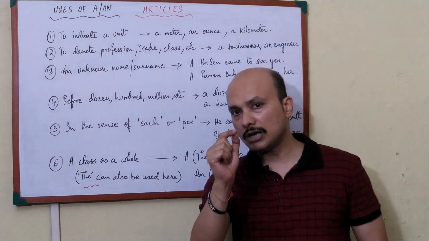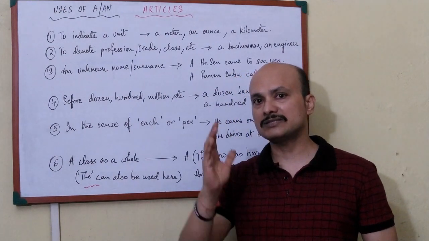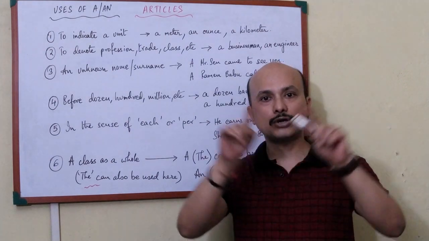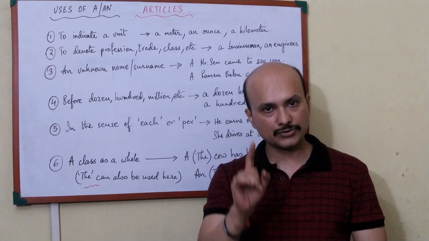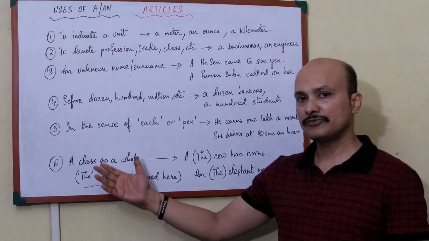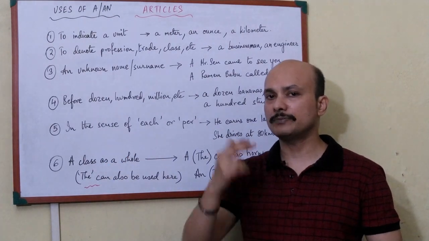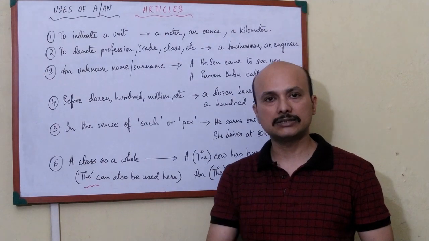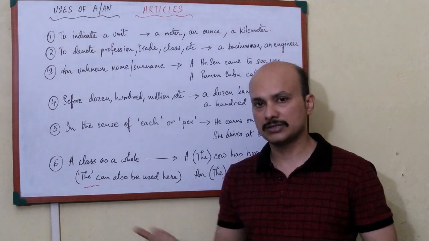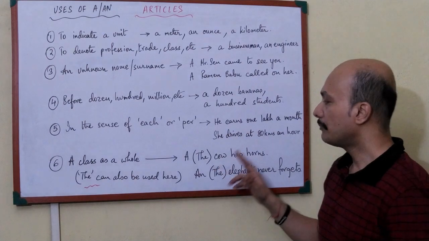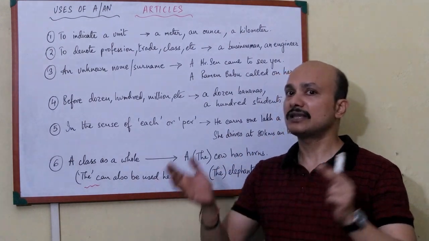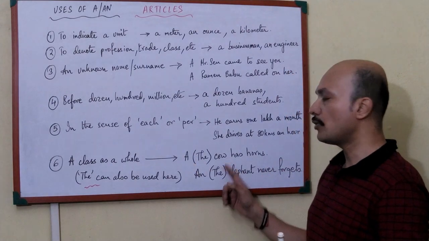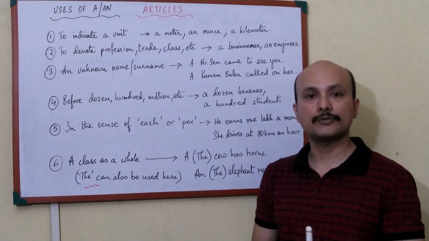It means that all cows have horns. So by this I am referring to all the cows, the whole class of cows. Understood? So when we refer to a class, we can refer to it by a, an or the. When I do the definite article the, you will see that I use this too. So you can use any of them, but the meaning of this sentence is that all cows have horns. So by a cow I am referring to the whole class of cows.